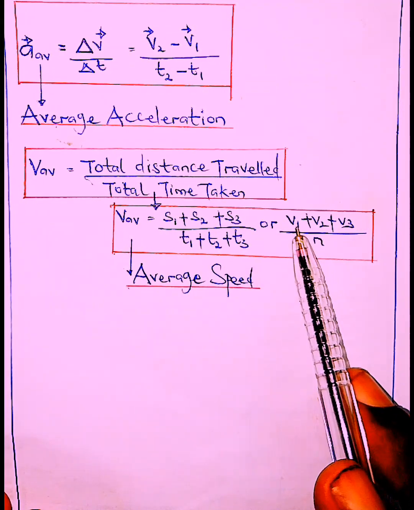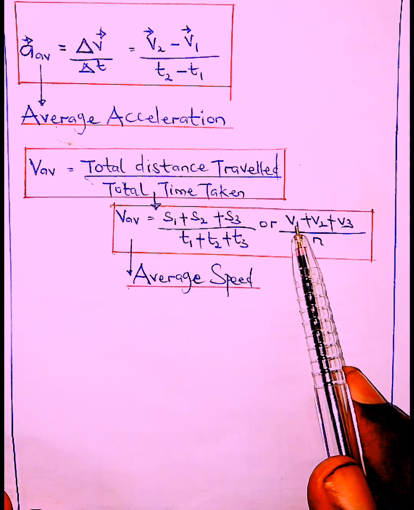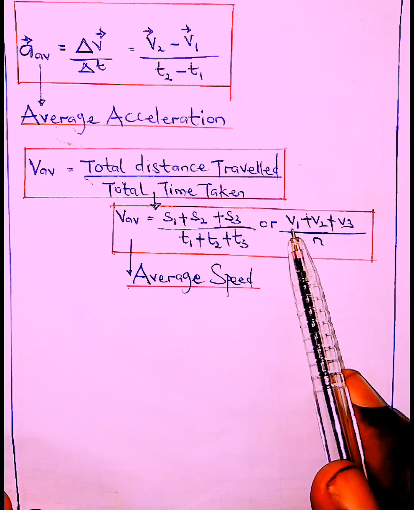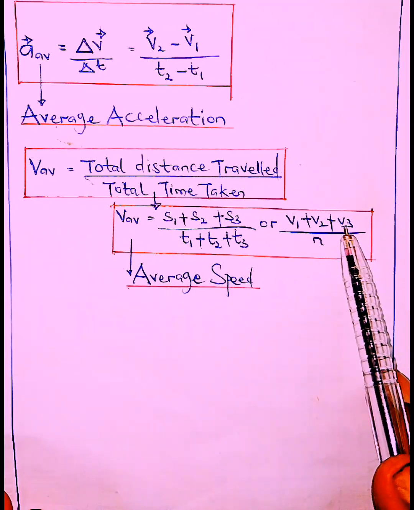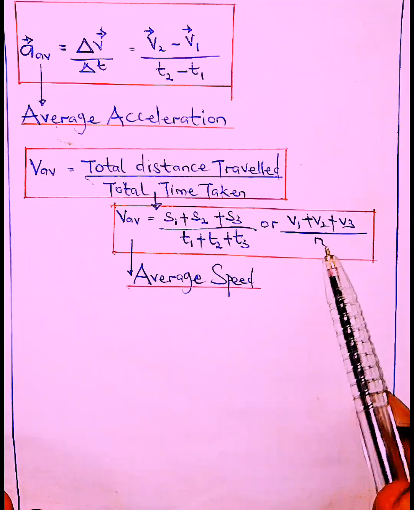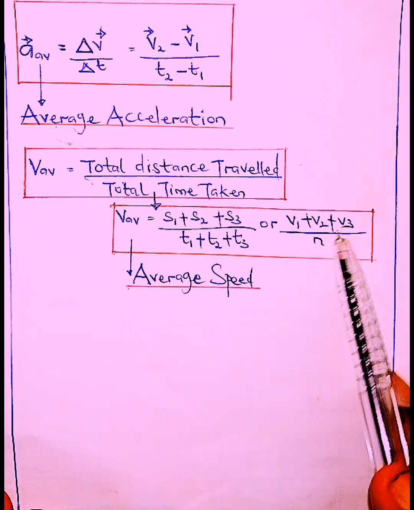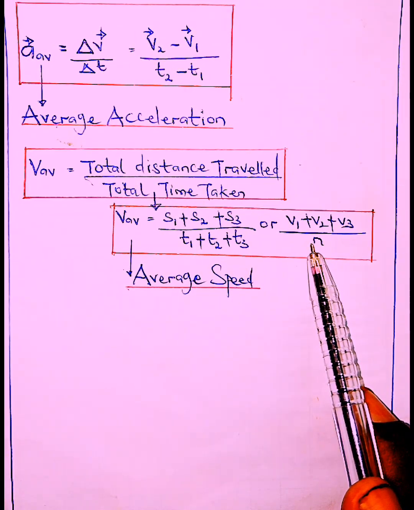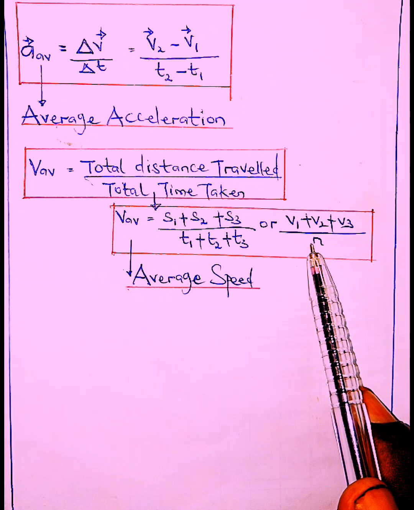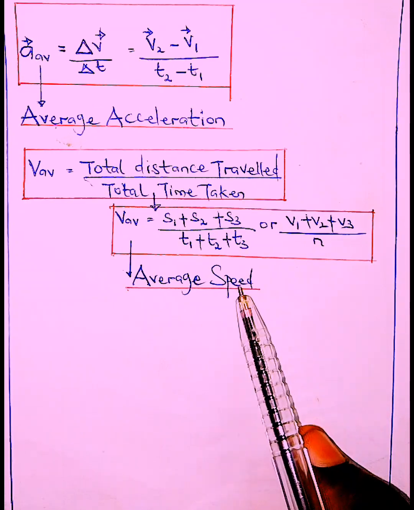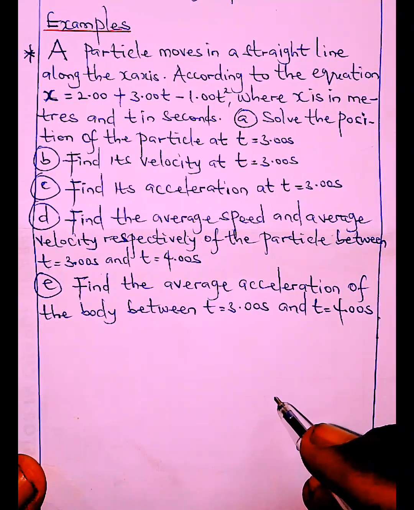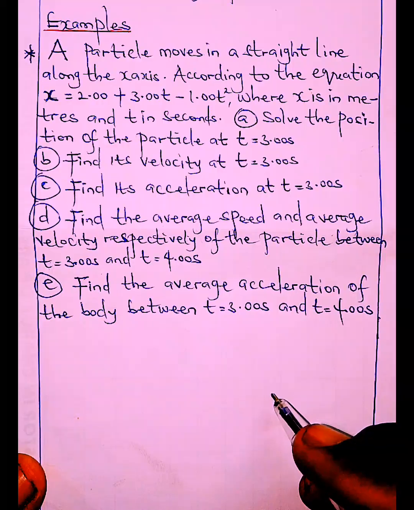Also, provided we are given different speeds, you can just say speed 1 plus speed 2 plus speed 3, depending on the number of speeds we have, over the number of speeds. If it's 3 speeds, over 3, and so on, more or less like the mean speed, or the so-called average speed. So that's that. The next thing we're going to be looking at is a couple of calculations on all this. Okay, guys, here's the first worked example for today's lesson.